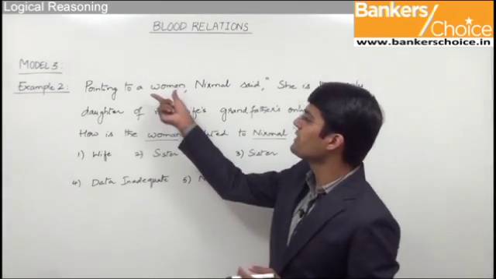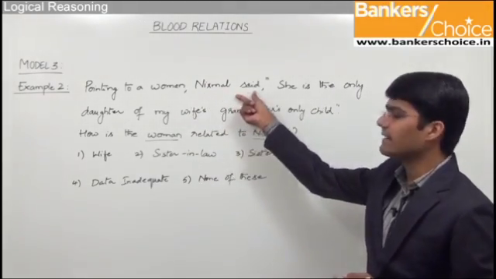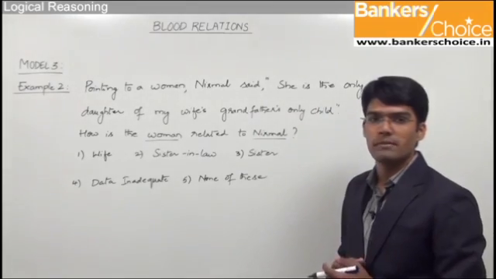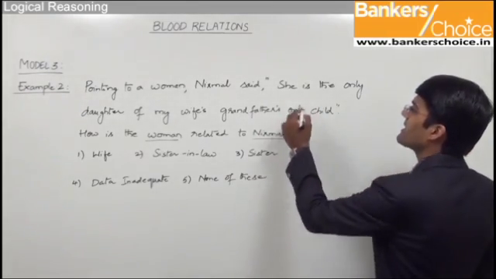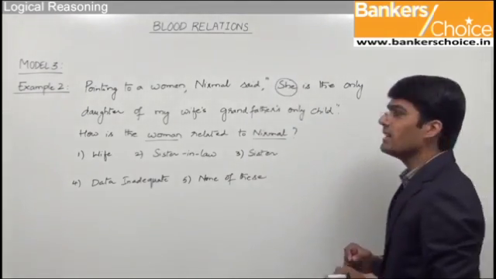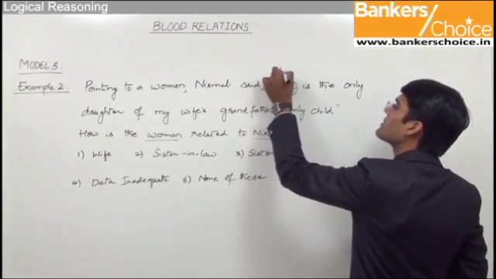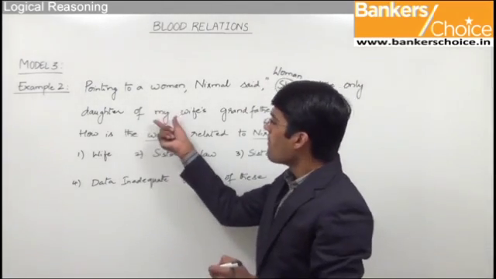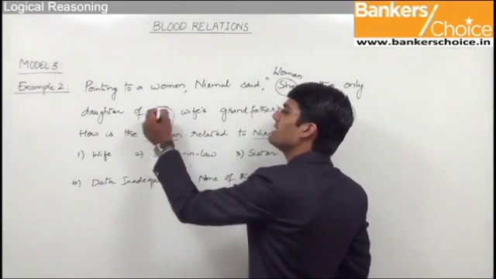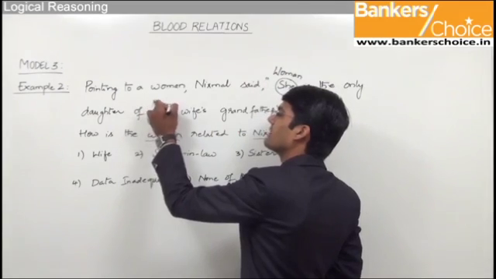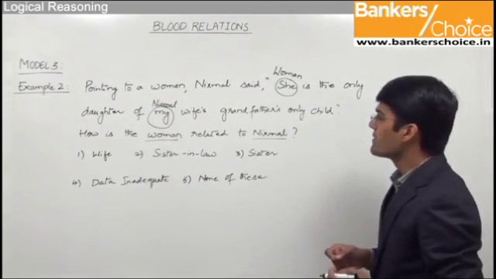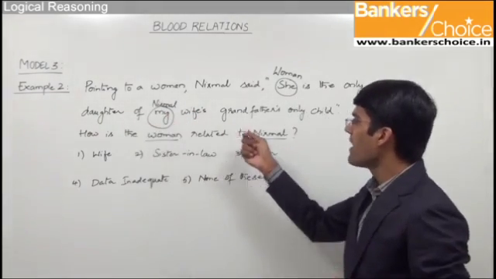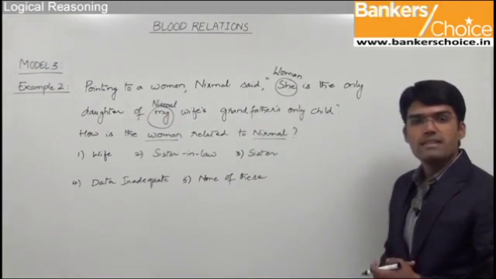As I've already mentioned, to solve these type of questions, we first need to identify the speaker of the statement and whom he is talking about. As you can see here, pointing to a woman, Nirmal said. So very clearly, Nirmal is the speaker and he's talking about the woman. So from this statement, we can understand that the person she is nothing but the woman Nirmal is talking about. So woman is the only daughter of my. This my is nothing but the person Nirmal, as Nirmal is saying the statement. So we can now say that the woman is the only daughter of Nirmal's wife's grandfather's only child.